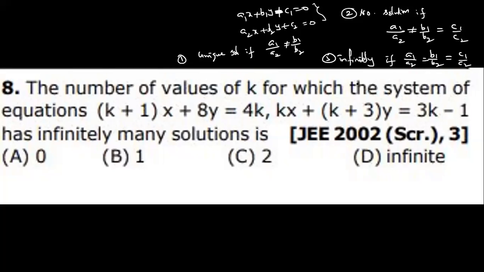Some of your friends are saying there are two solutions. They're saying follow that one. What is a1? What is b1? Find out c1. c1 is what? Minus 4k. c2 is what? 1 minus 3k. Like that you can see. Can I proceed? Can you do it? Are you accepting or not? This is a 10th class question or not? Concept, but they were asking in the exam.